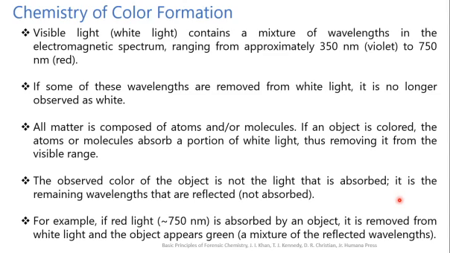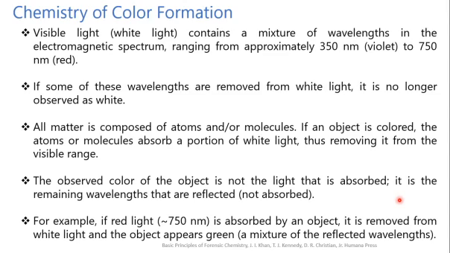Visible light, that is white light, contains a mixture of wavelengths in the electromagnetic spectrum ranging from approximately 350 nanometers to 750 nanometers, that is violet to red. If some of these wavelengths are removed from the white light, it is no longer observed as white. All matter is composed of atoms and molecules.